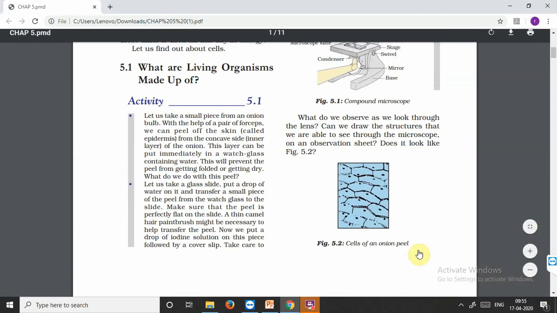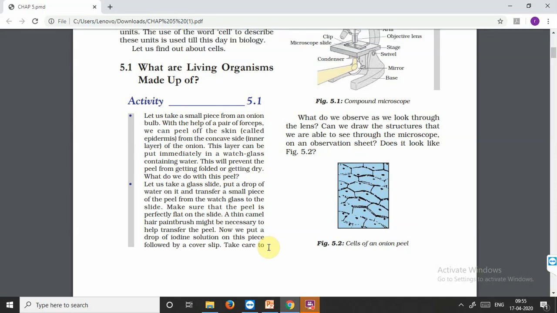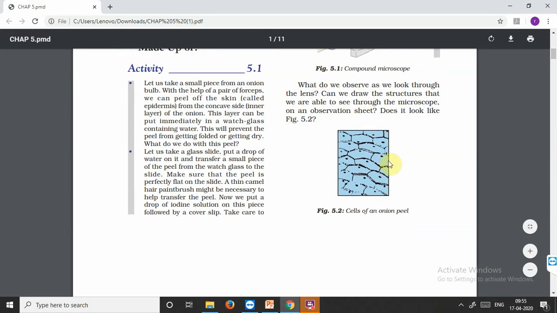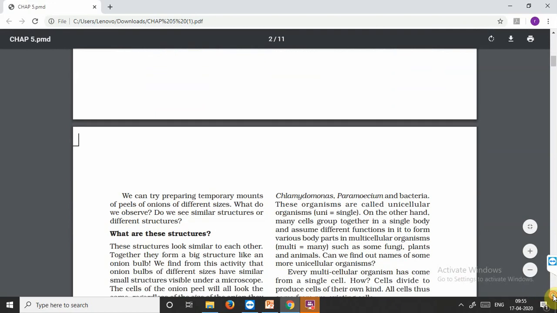These are the cells of onion peel. In this activity you can read it on your own, and I'll just summarize it. We have to take an onion peel and make it inside out. The inner layer is very thin. With the help of forceps, we take out a very thin section from the onion peel. Keep it in a watch glass containing water so that it doesn't dry. Then we'll watch it under the microscope, and what we see are the little compartments. The little compartments signify the cells. Everything is made up of cells, whether a big onion or a small one, the cells will be of the same structure.